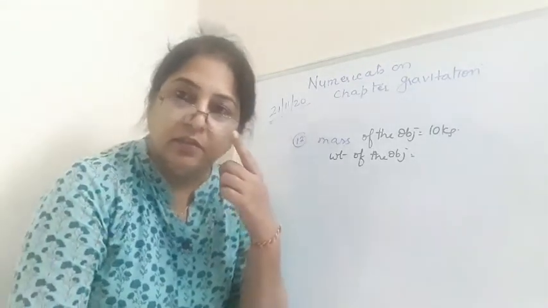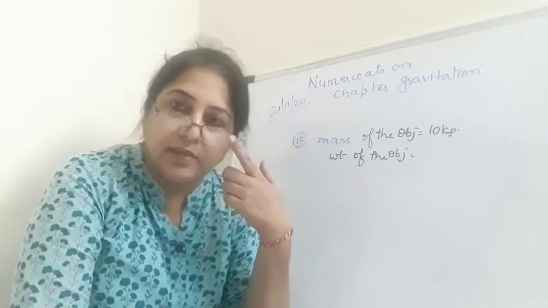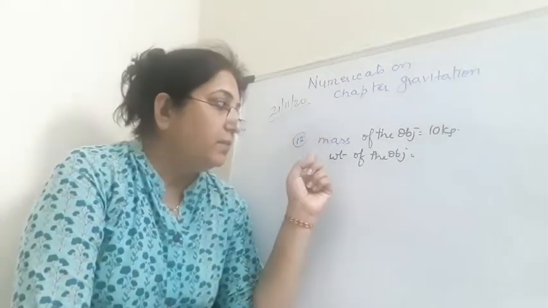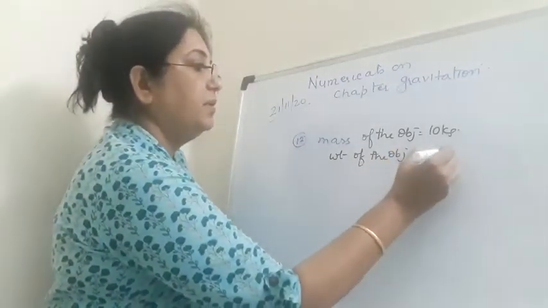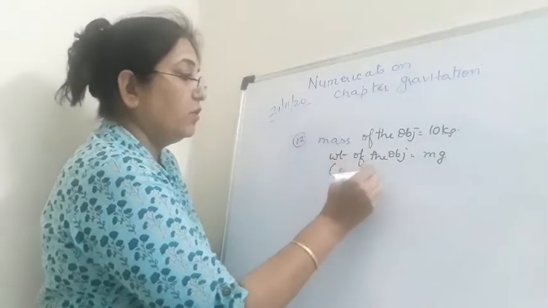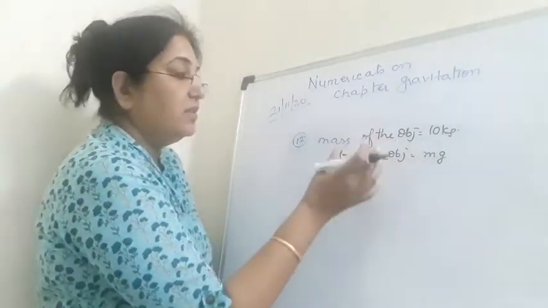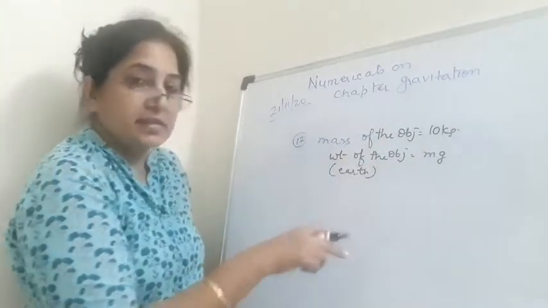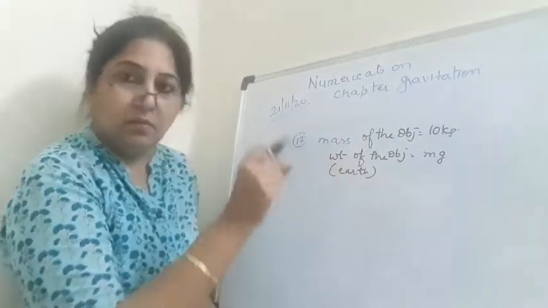That will give us the weight of the object on the moon. Okay, did you follow what I said? Mass is given, we will find the weight of the object. Weight of the object is given by the formula m into g. We are talking of earth. When we calculate this, we will divide this weight by 6. That will give us the weight of this object on the moon.